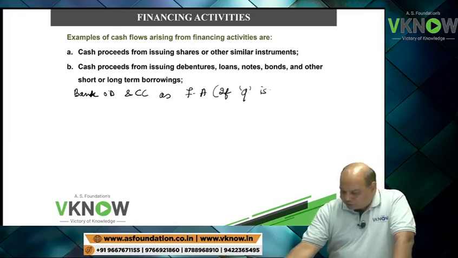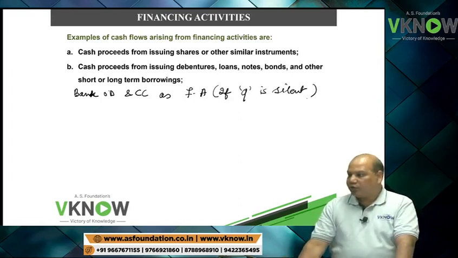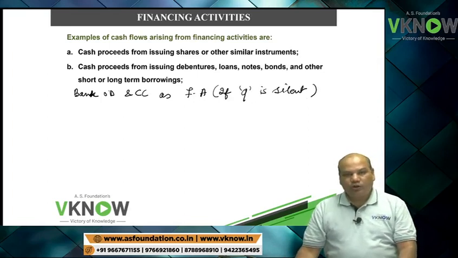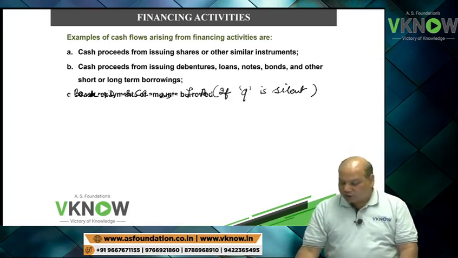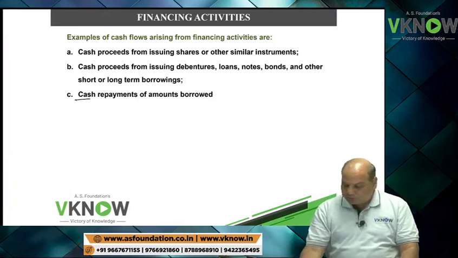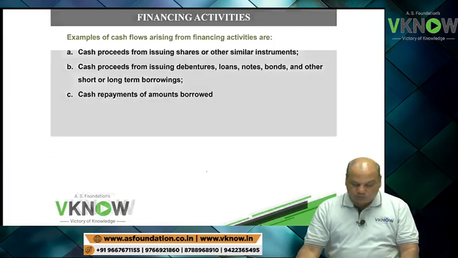If the question is silent, students will call bank overdraft and cash credit as financing activity. Now, if you have raised the money, you have to repay also. So, repayment of the amount borrowed.